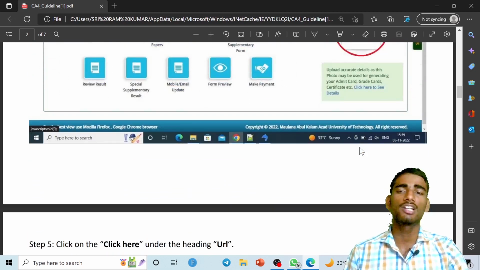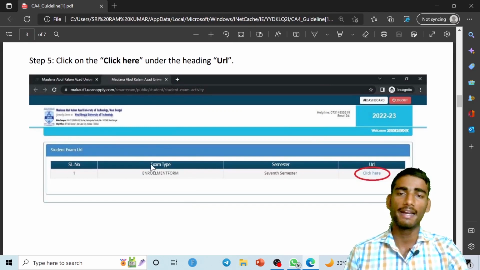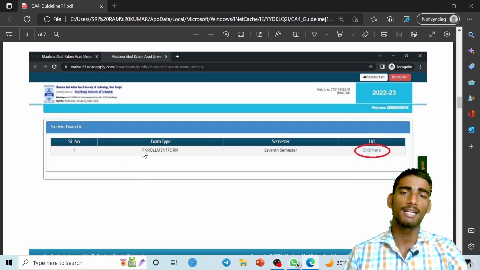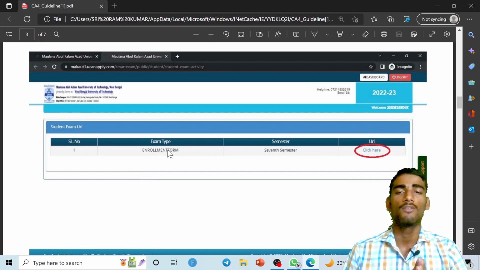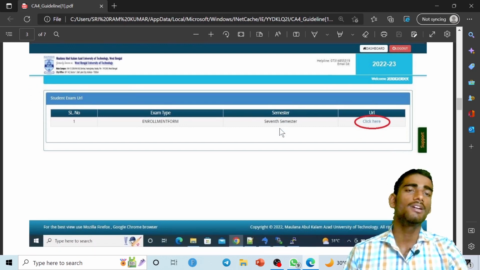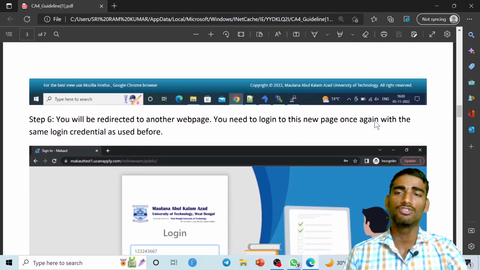After clicking on the online exam, a new window will appear. Here the complete details about your current examination will be given. For example, serial number 1, exam type: this is the enrollment form, but if your examination is CA4, then it will be written CA4 along with whatever semester you are currently in. You have to do nothing, simply click here on the URL. After clicking on this, again a new window will appear, and that is your step 6.